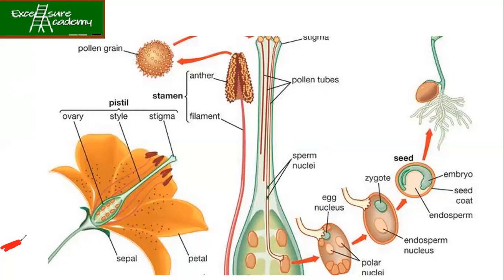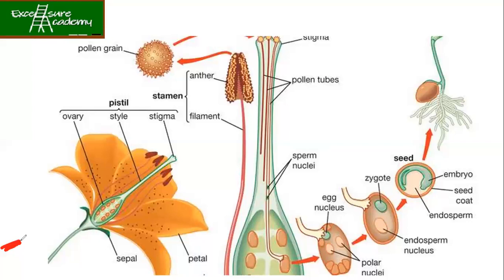So when the pollen grains from the stamen reach the stigma, the pollen tubes carry the pollen grains to the ovules, and from the ovules, the male and the female gamete fuse together and form a cell called zygote.